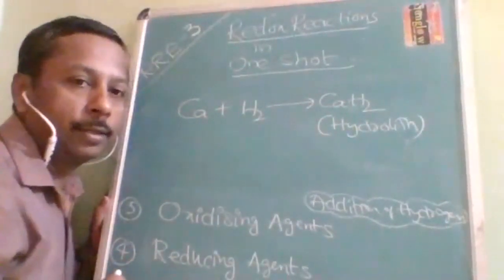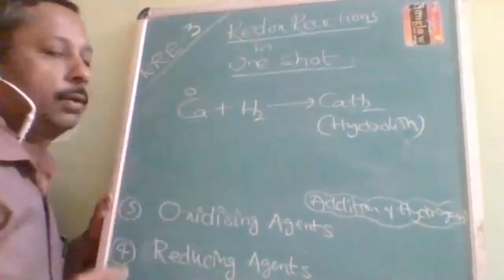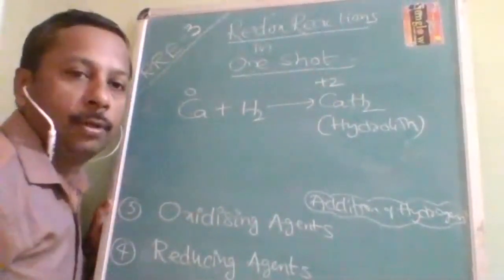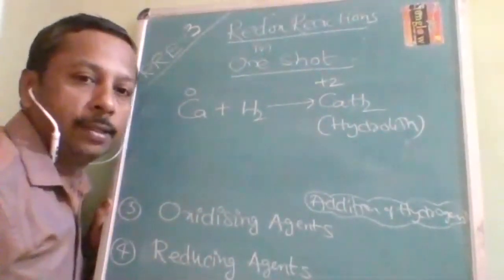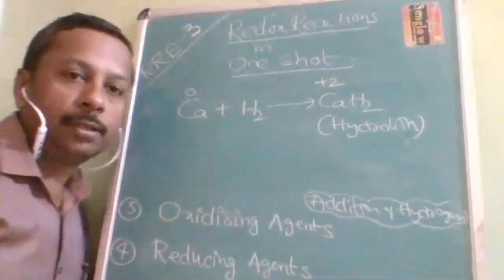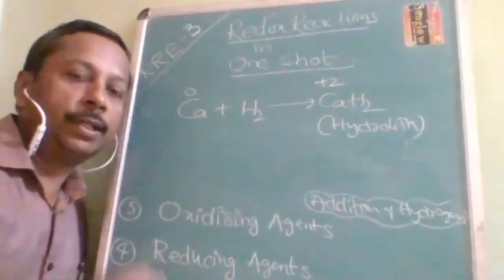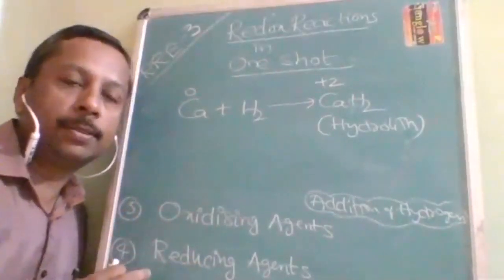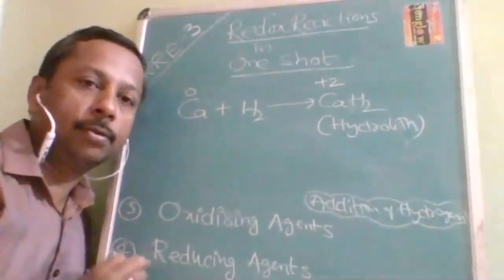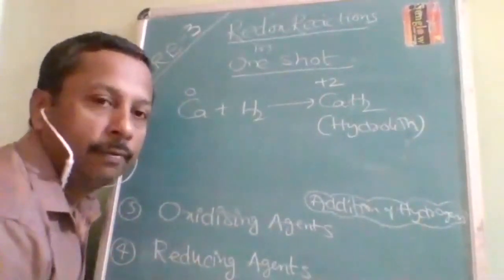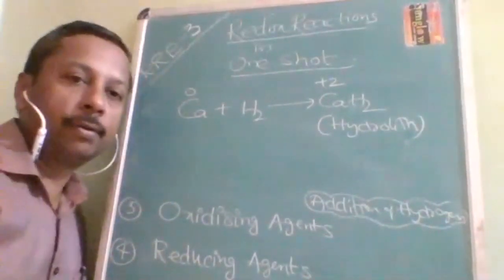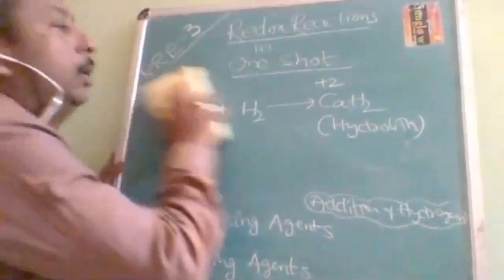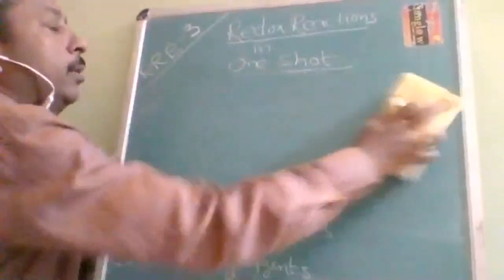It is an oxidation because before the reaction its oxidation number is how much? 0. After the reaction its oxidation number is how much? +2. So increase in oxidation number is oxidation. Okay, so I will tell you once again, right from the beginning try to be attentive. Many misconceptions are embedded regarding this chapter because of overconfidence. Okay. And the more variety of questions you attempt, the more clarity you are going to get.